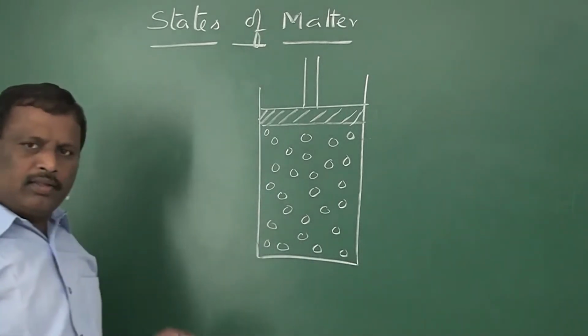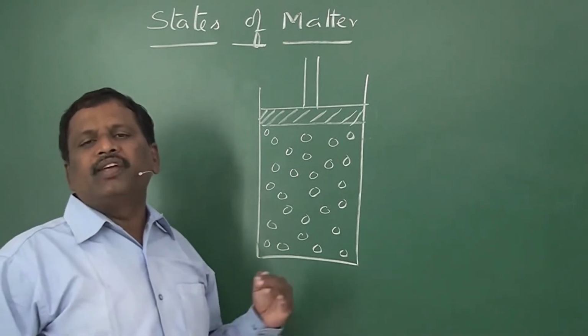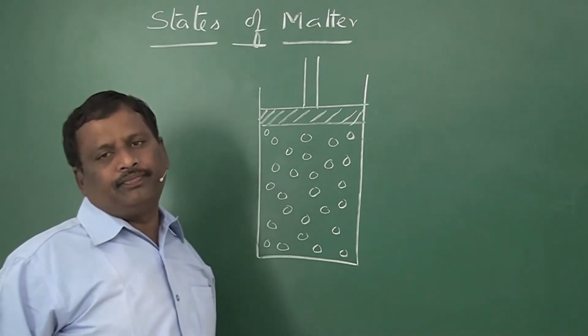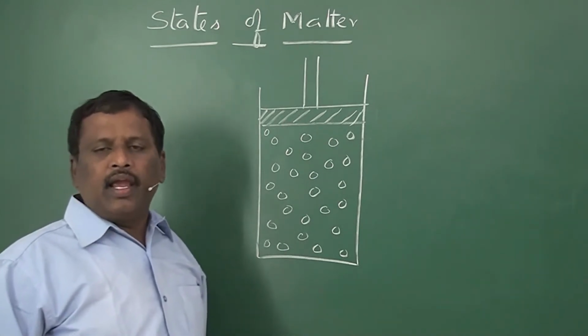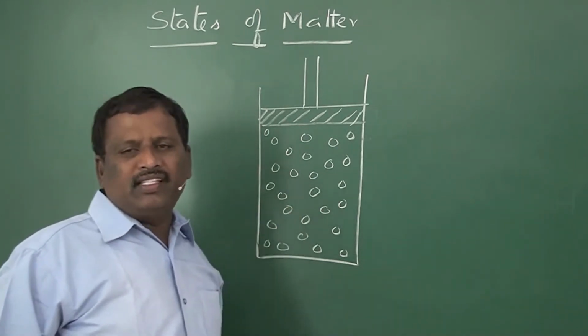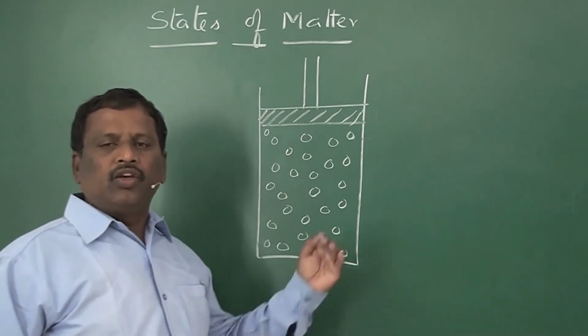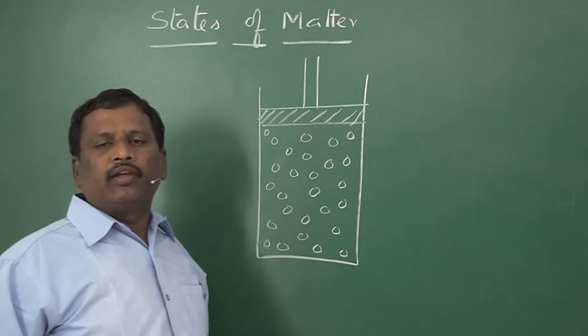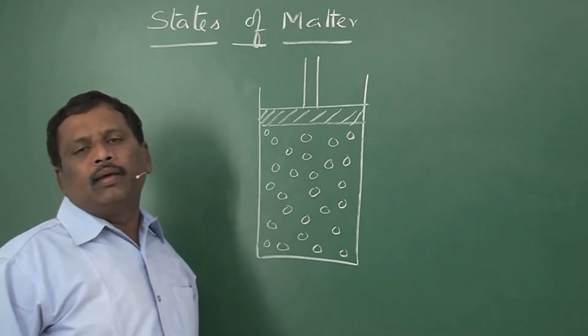Now first let us know what the measurable quantities of gas are, how they are related to each other, and what the changes are when we change one quantity, and the influence of that quantity on other parameters.